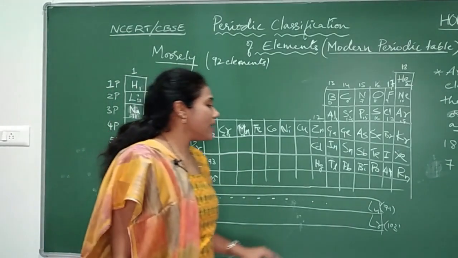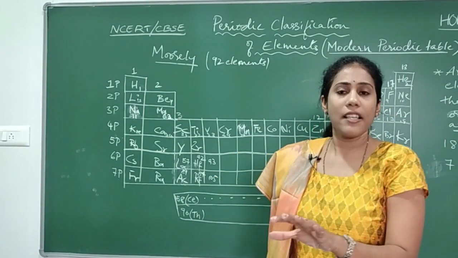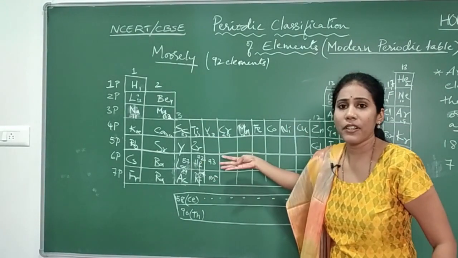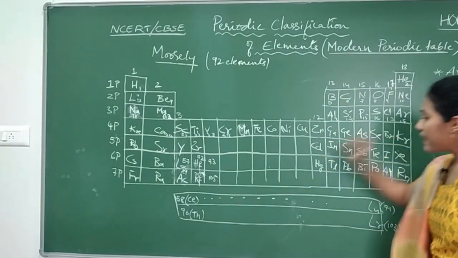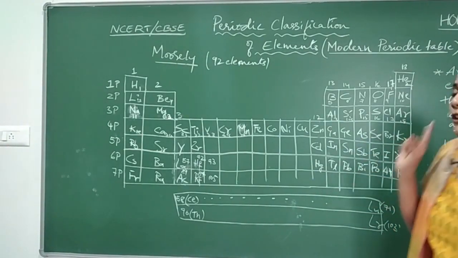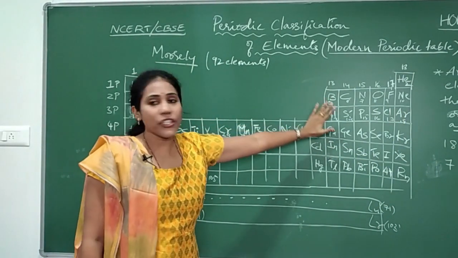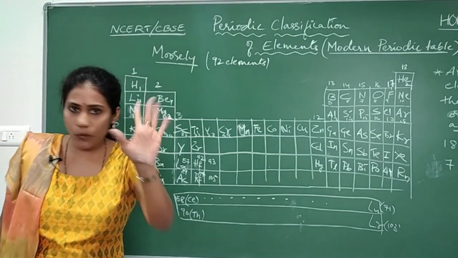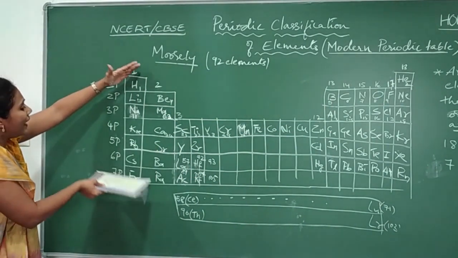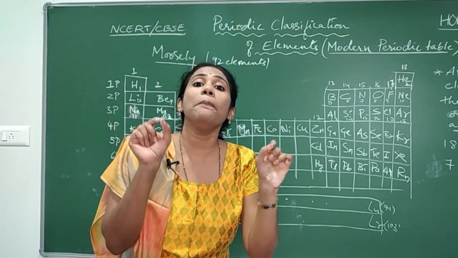It is because these elements have similar chemical and physical properties, and these properties are very much different from the others. So that is the reason they are separately placed below the periodic table. One thing you must remember here: first, elements are arranged in the increasing order of their atomic number. That is one point. And after that, whichever elements are coming in one particular group, they have similar chemical properties.